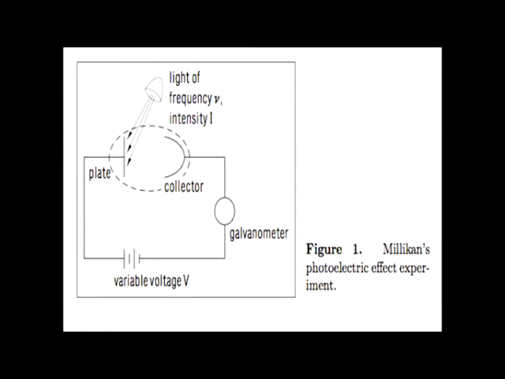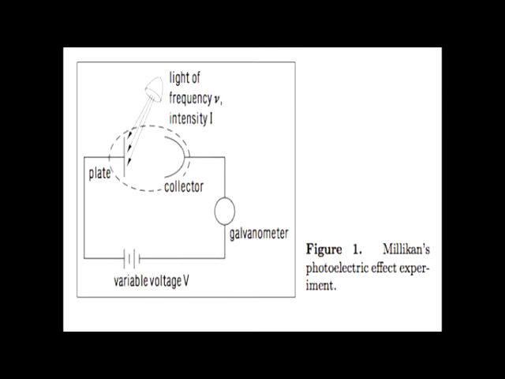Okay guys, now I'm here to talk to you about the Millikan experiment and the photoelectric effect. So classical physics believed that it was the intensity of the light that determined the energy of it. So that the more intense the light, the higher the energy. When Millikan did this experiment, that's not what the results showed.